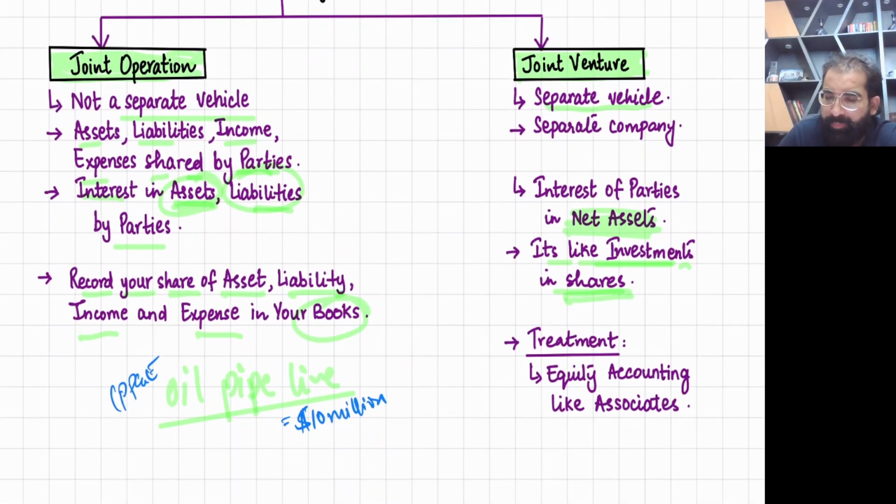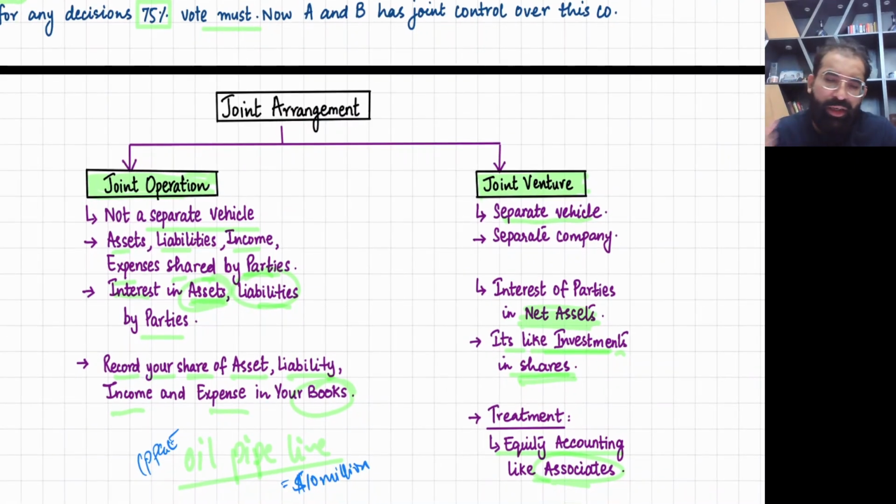Now, what is the treatment for a joint venture? Equity accounting, like associates. Remember equity accounting. If I have shares in a joint venture, I will treat this joint venture like my associate. Remember equity accounting: the share of the company's post-profits gives you the carrying value of the investment in associate. Whatever accounting you do with associates, the same accounting you will do with a joint venture. So these are the two things.